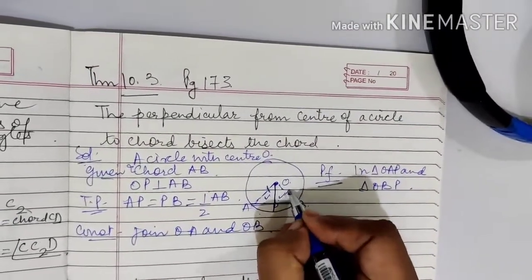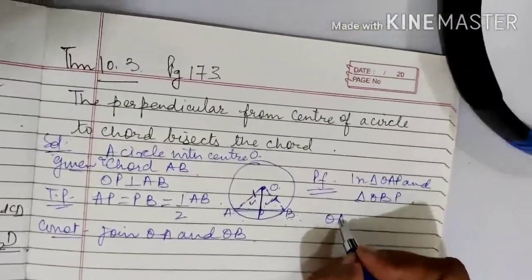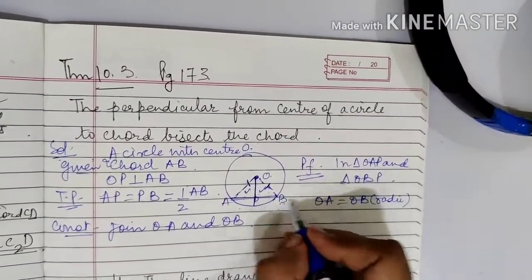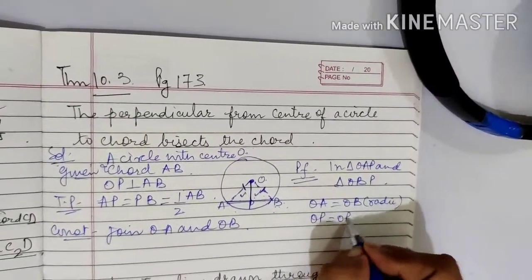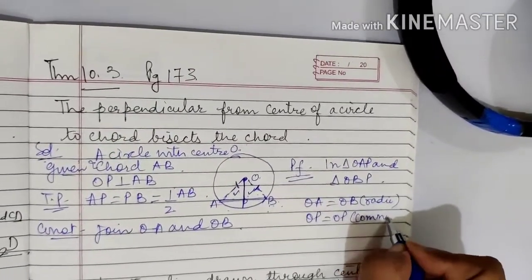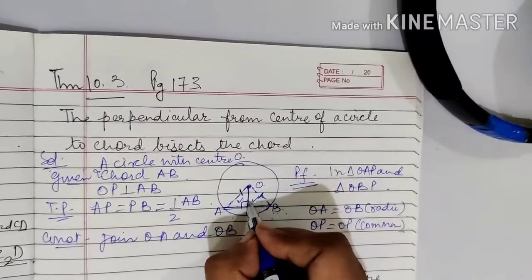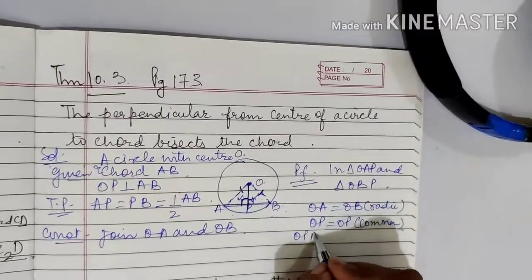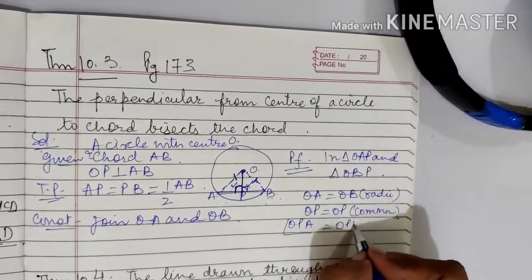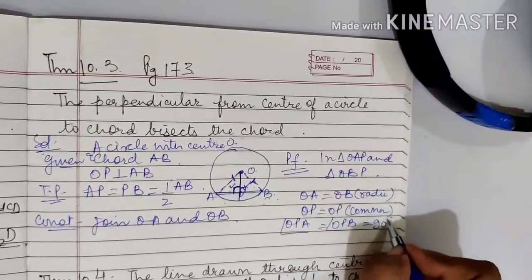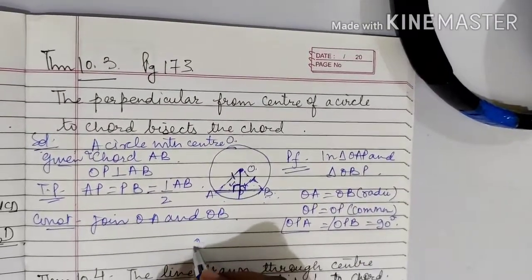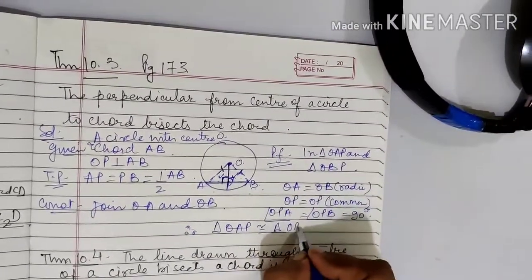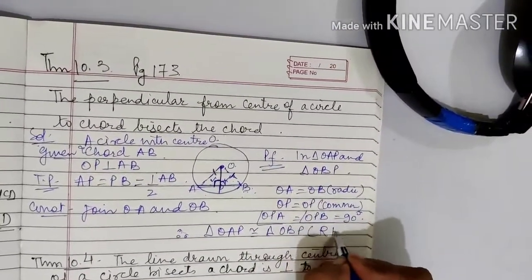See, please check. OA is equal to OB, radii. OP is equal to OP, common, and angle OPA is equal to angle OPB is equal to 90 degree, right? Therefore, triangle OAP is congruent to triangle OBP, it is by RHS.